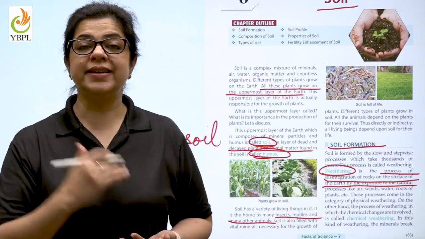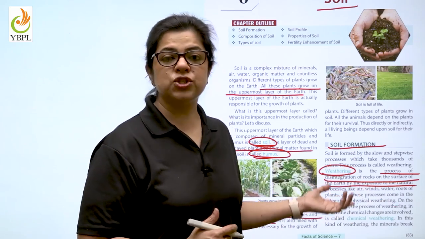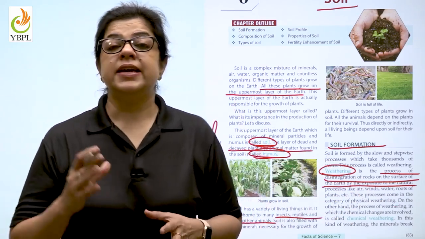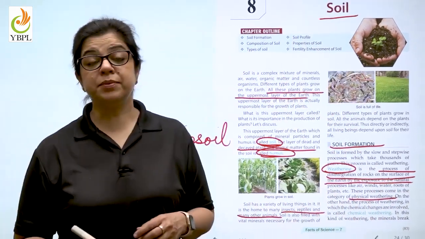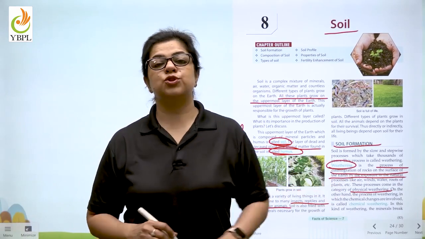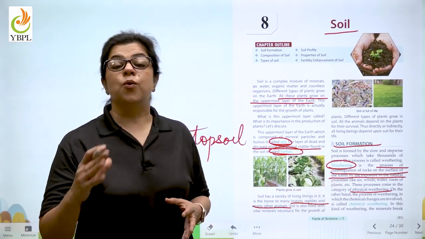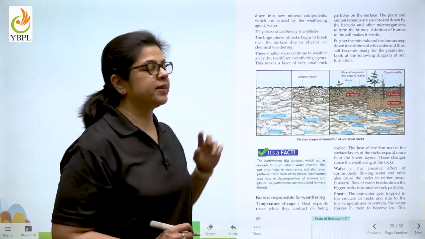Wind, water and temperature. Now this process by which there is a transformation in the state of rock physically is known as physical weathering. Sometimes the minerals in the soil are also broken down and new substances are formed. What is that called? That is known as chemical weathering.